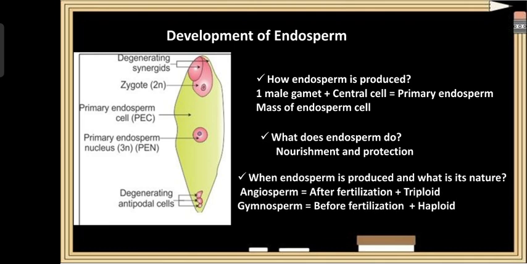See, the endosperm is produced after fertilization and it is triploid in condition, especially in the angiosperm. So in the angiosperm, the endosperm is produced only after fertilization and it's always triploid in nature. But in the gymnosperm, the endosperm is formed before fertilization and is haploid in nature.